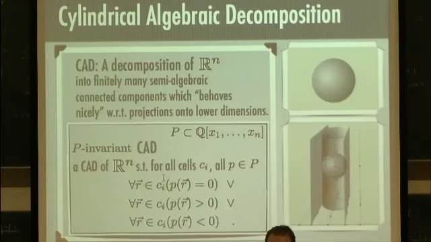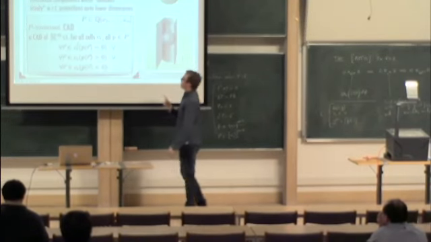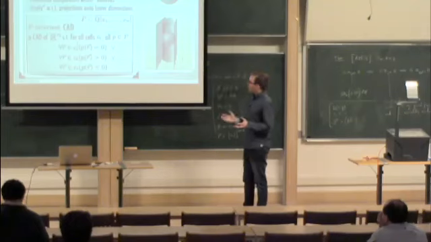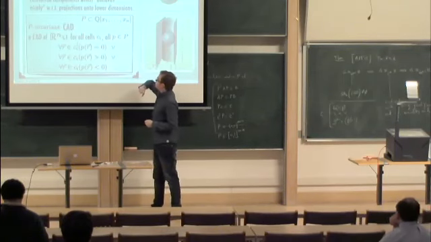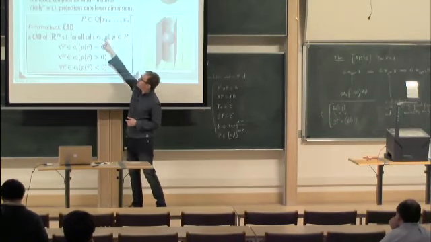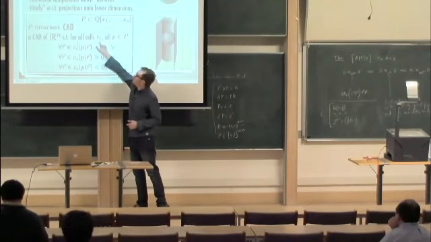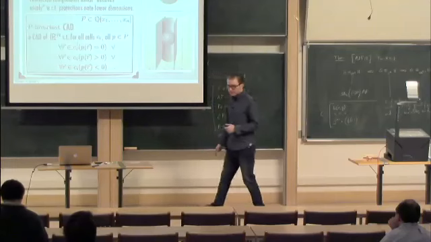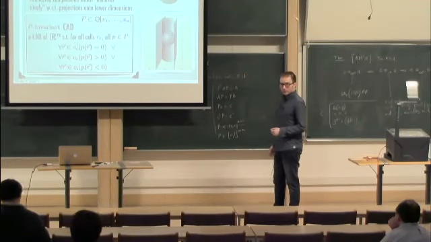A P-invariant CAD is a decomposition of our Euclidean space, but one that's induced by these polynomials in the following sense. Once I have this decomposition into finitely many semi-algebraic connected components, let's call each of these connected components C_i. I now have the following property: given any component C_i and given any polynomial in my set P, my polynomial has constant sign on every member of this cell. That's the key property that allows CADs to be used for making real algebraic decisions.